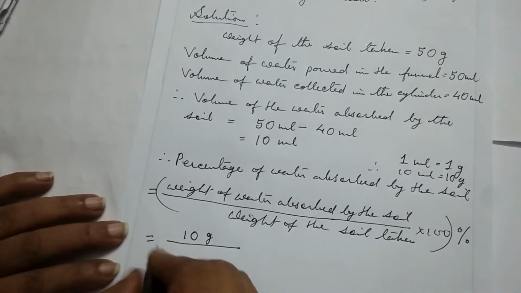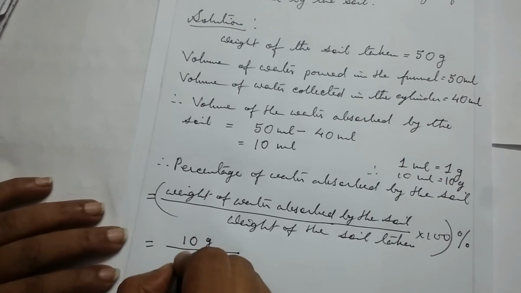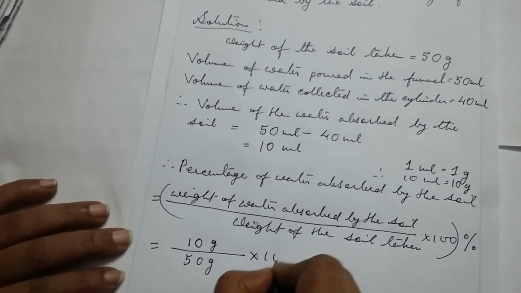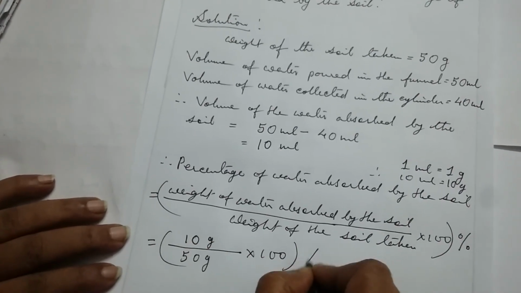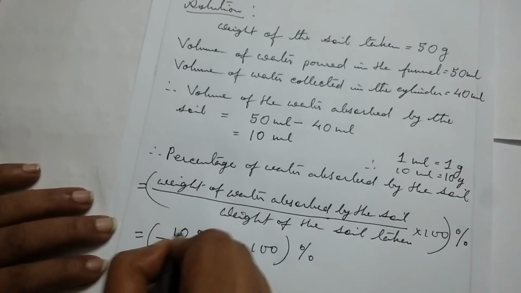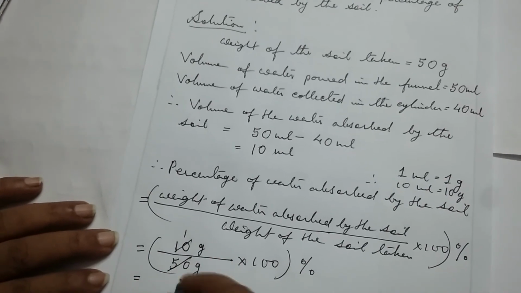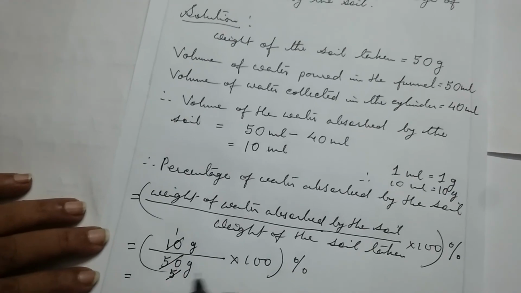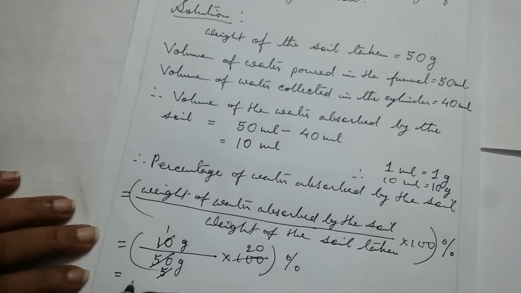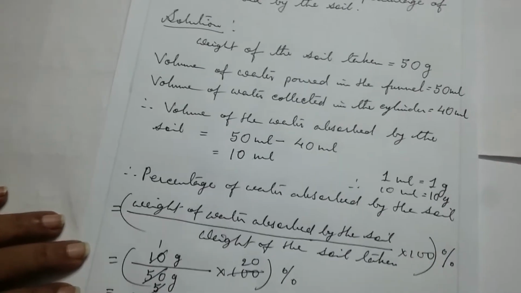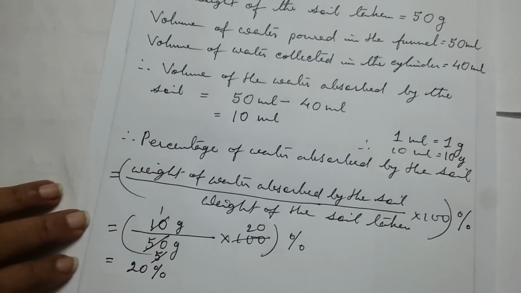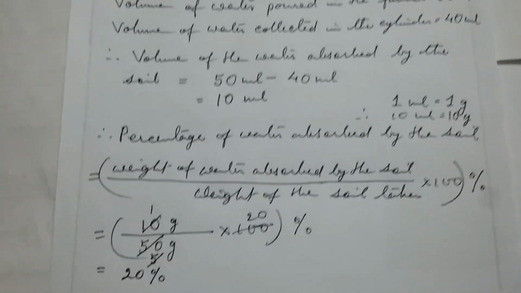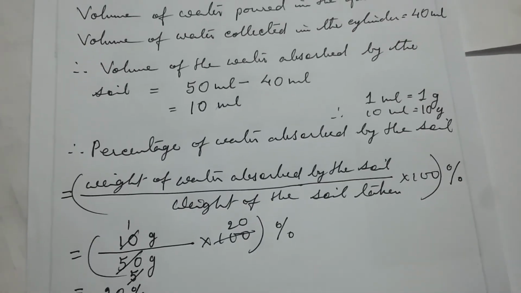And then the weight of the soil taken, that is the 50 gram into 100%. 10 ones are 10 and 10 fives are 50. 5 20s are 100. So what we can write? Here it is the 20%. So the percentage of water absorbed by the soil is 20%.